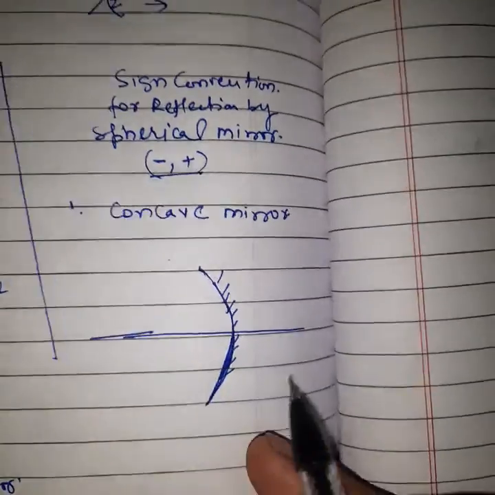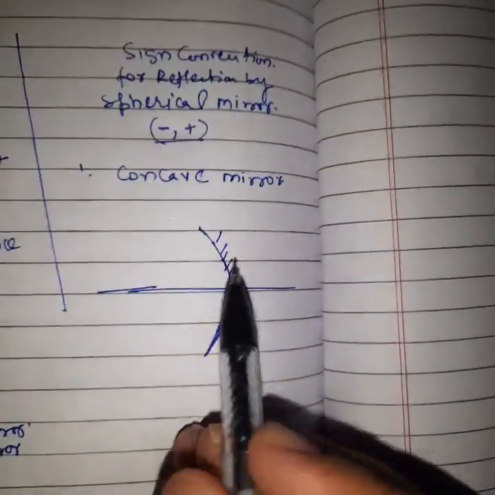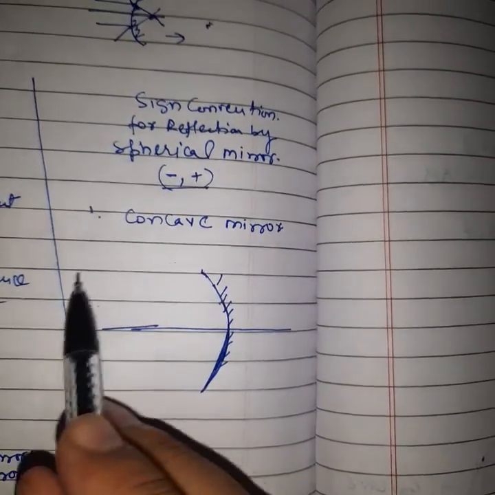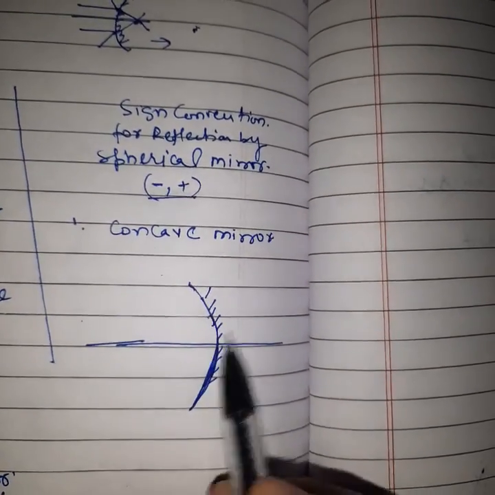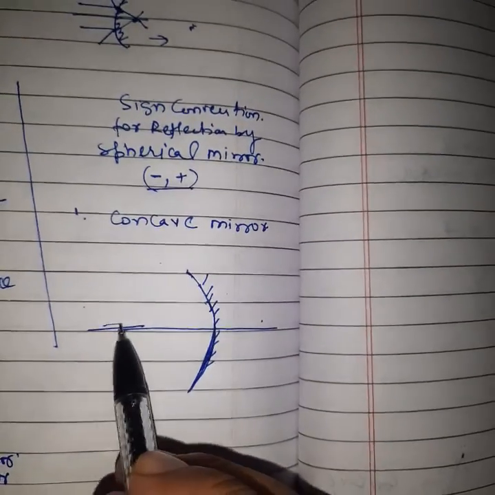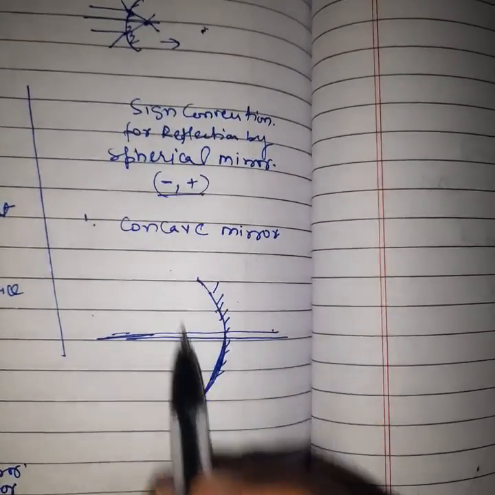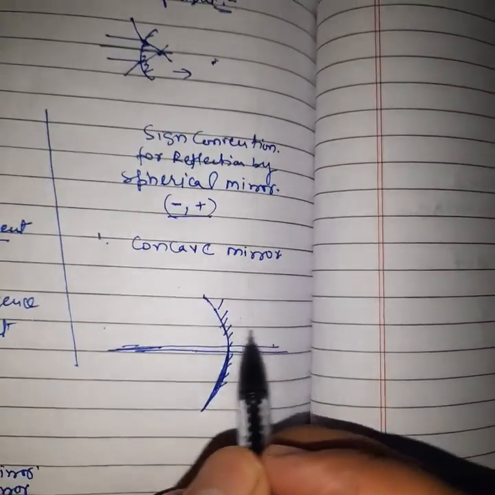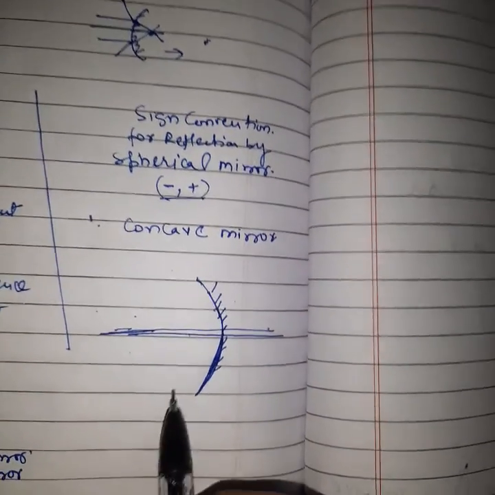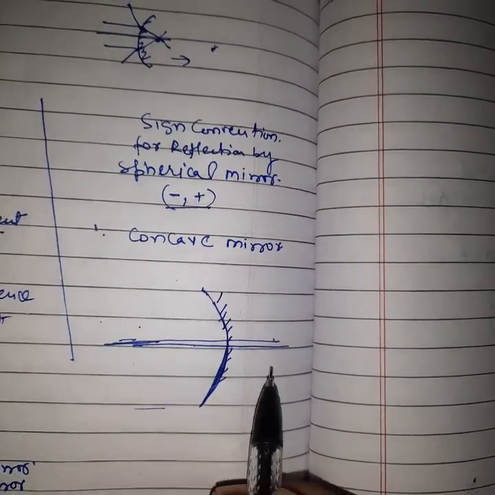We will divide this into 4 parts. The left hand side of the mirror is the first part. The right hand side of the mirror is the second part. Upside from the principal axis is the third part. Downside is the fourth part.